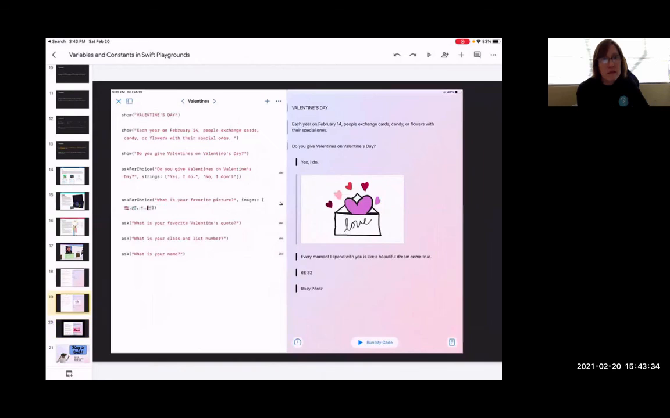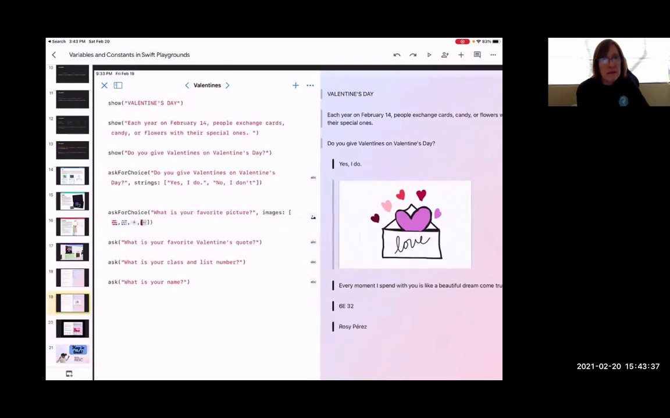If you can see, we were able to show strings, like show Valentine's Day, that is a string. Show each year in February, that's another string. And in here, the ask for choice, the images, is another way to practice that an image is also a variable, okay? And our students love to share their poems, like, what is your favorite Valentine's quote? The students were entering the quotes, and of course, they are string variables.